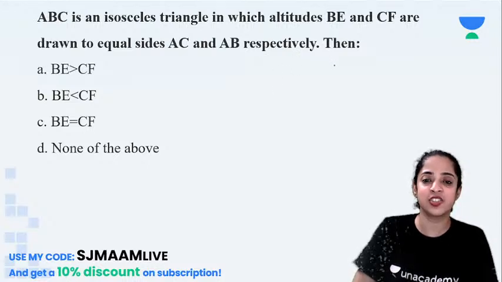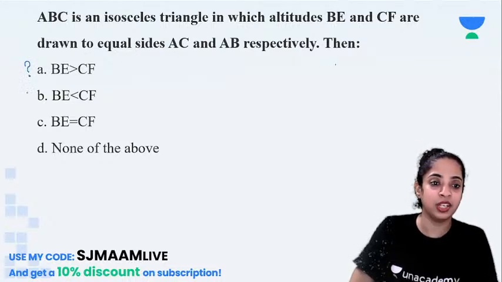Now, Aryan, can you try this one? ABC is an isosceles triangle in which altitudes BE and CF are drawn to equal sides AC and AB respectively. Then what should be the answer? So, I am waiting for you.